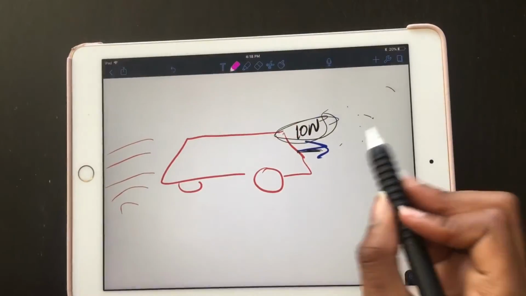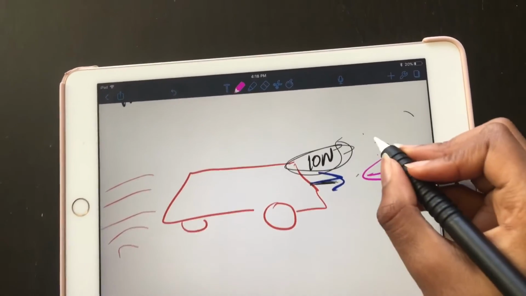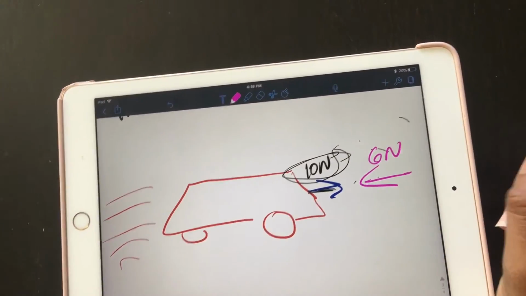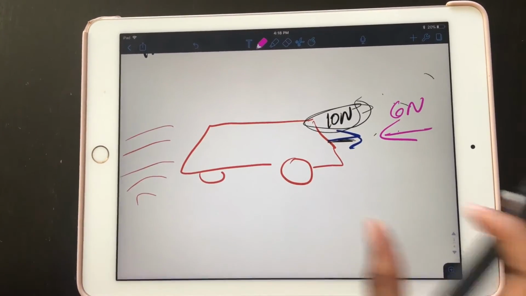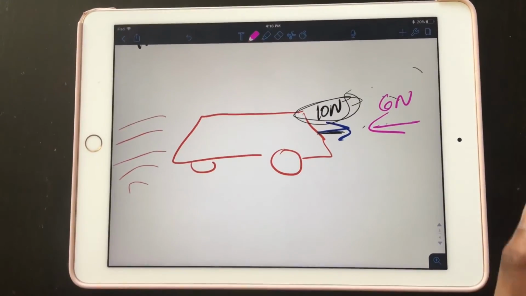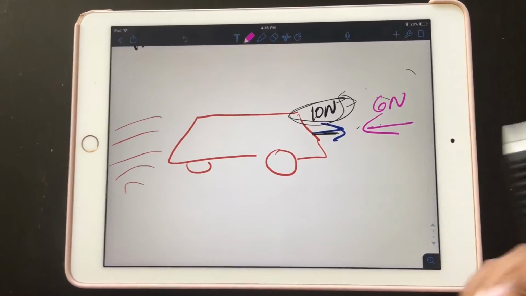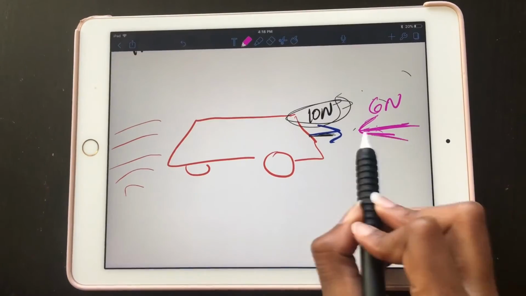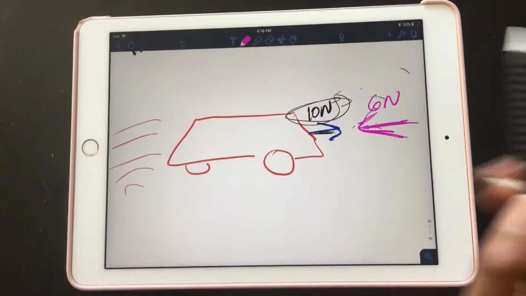Let's say there's a force pushing this car back, and the force is 6 newtons. That's going to cause a change in motion, so this is an unbalanced force because it's causing a change in motion.